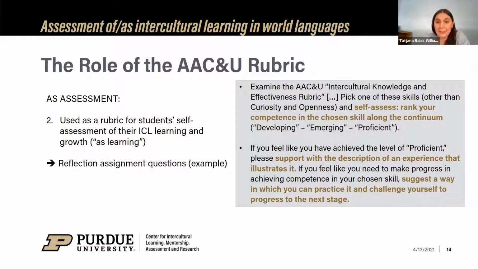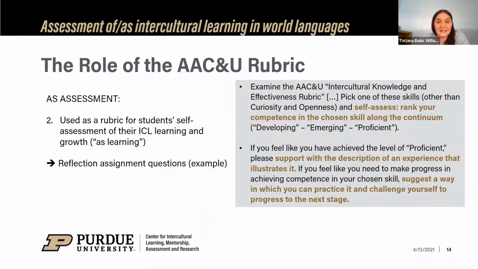You can see an example here, and this is just one question from the reflection assignment. We give students the AAC&U rubric and ask them to self-assess, to rank the competence in one of the chosen skills along the continuum. And very importantly, we ask them, if you feel like you are proficient, can you support that with a description of an experience that illustrates it?